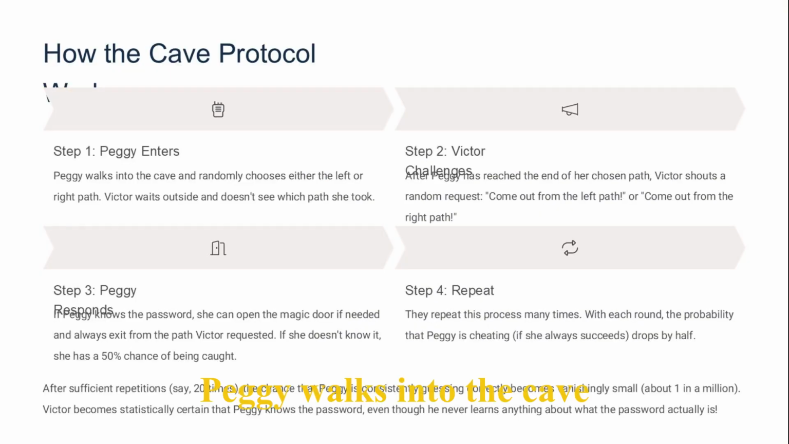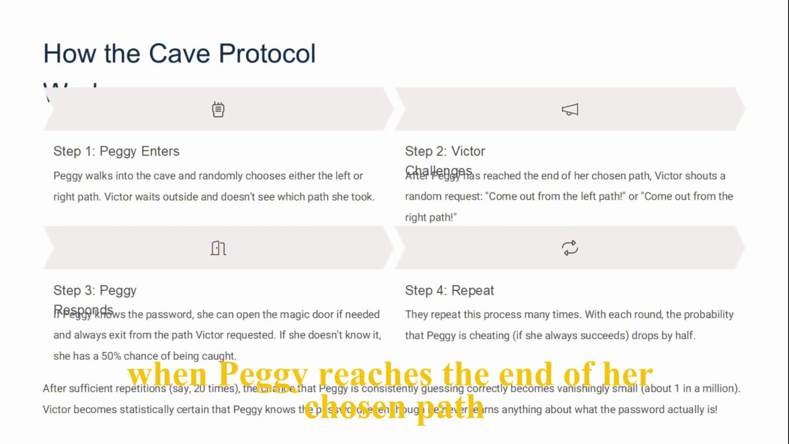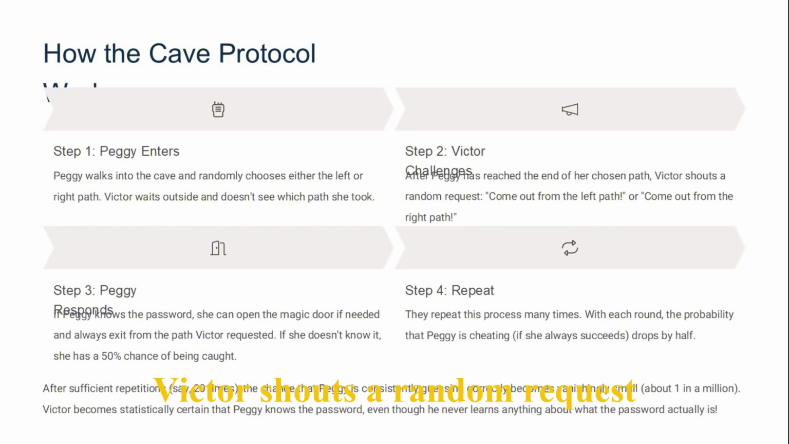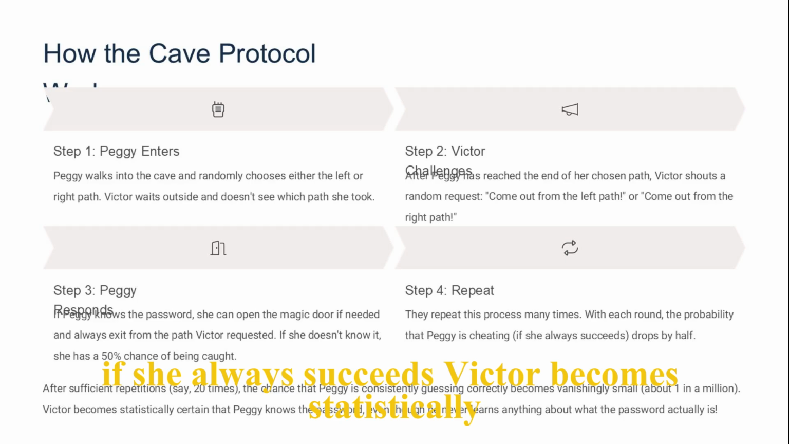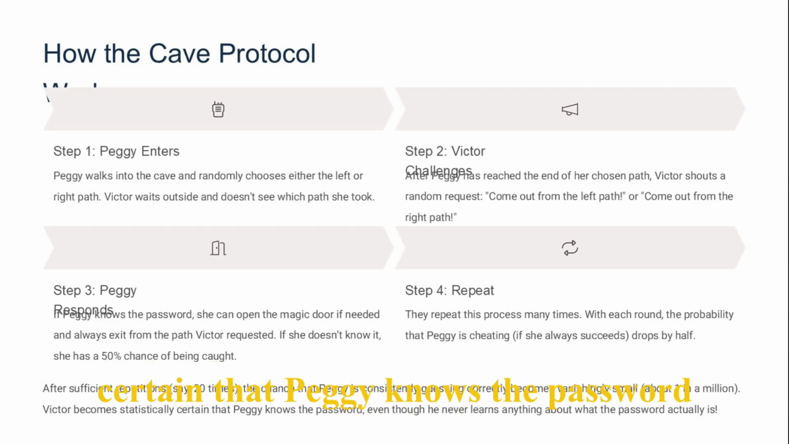Peggy walks into the cave and randomly chooses whether to take the left or right path. Victor waits outside and doesn't see which path she took. When Peggy reaches the end of her chosen path, Victor shouts a random request: "Come out from the left path," or "Come out from the right path." If Peggy knows the password, she can open the magic door if needed and always come out on the path Victor requested. If she always succeeds, Victor becomes statistically certain that Peggy knows the password, even though he never learns anything about what the password actually is.